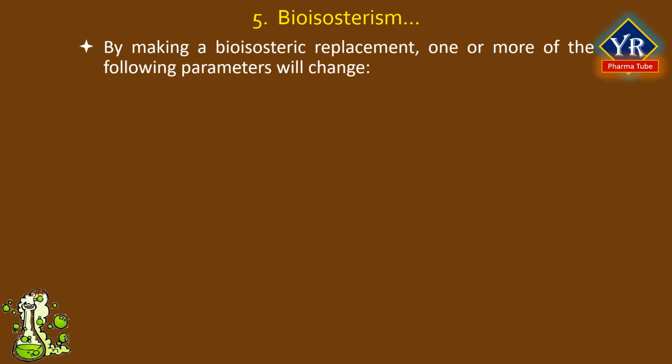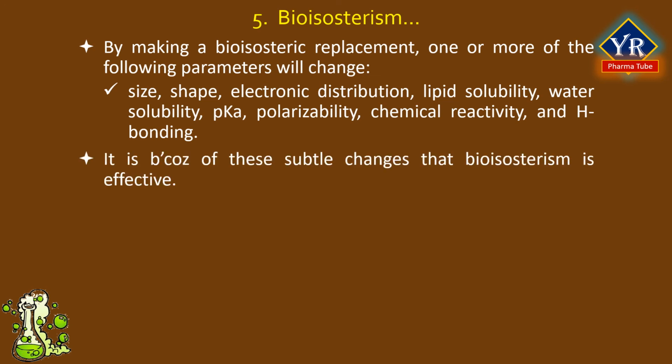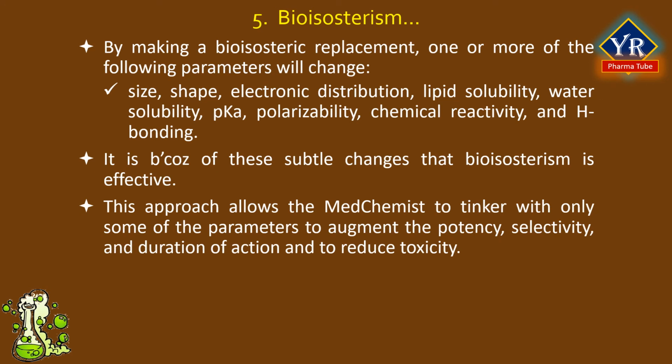By making a bioisosteric replacement, one or more of the following parameters will change: size, shape, electronic distribution, lipid solubility, water solubility, pKa, polarizability, chemical reactivity, and hydrogen bonding. It is because of these subtle changes that bioisosterism is effective. These approaches allow the medicinal chemist to tinker with only some of the parameters to augment the potency, selectivity, and duration of action and to reduce toxicity.